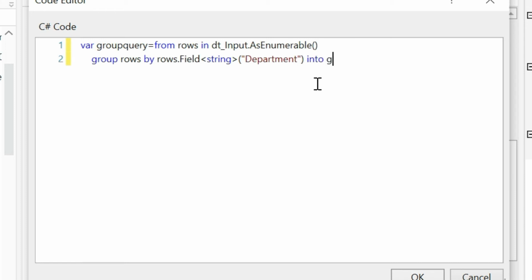into group variable. Okay, so what we have done here, in the first line these rows contain the collection of rows in this data table, and in the second line we are collecting all the keys of this department, that is all the key values. After grouping this department column name, we are collecting in this variable. Okay, now I want the key name and then the corresponding amount. So using this group variable only, we will be able to access.